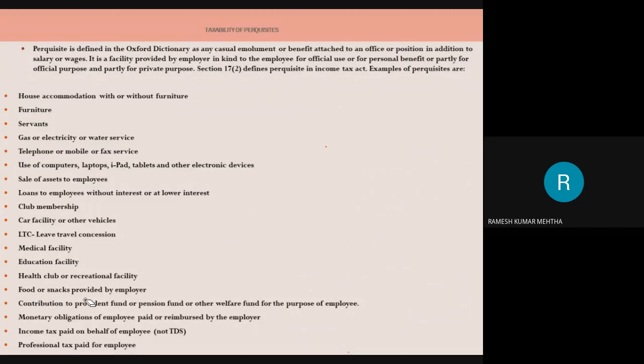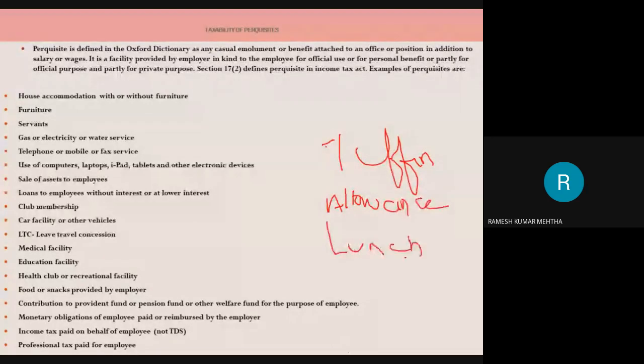Next one is food or snacks provided by the employer. So, for example, if somebody is working in a company, he's been provided with food and snacks in place of what you call tiffin allowance. Tiffin allowance or lunch allowance or dinner allowance is paid in the form of cash. Allowance is nothing but a monthly payment, and it is a part of your salary which is paid in the form of cash.